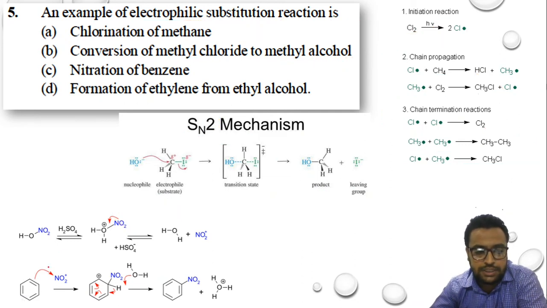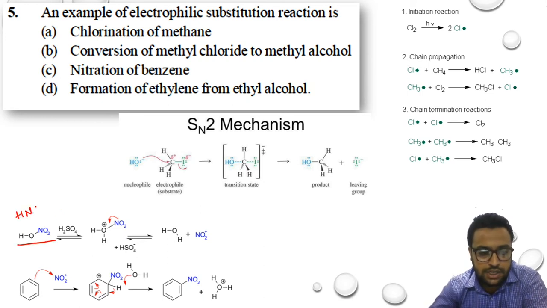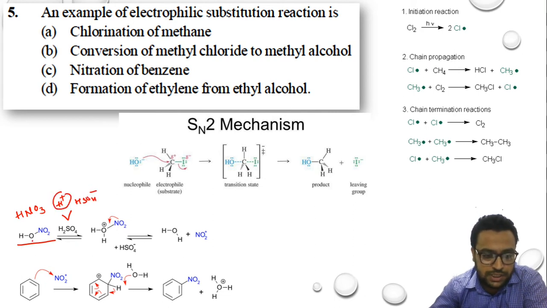I'll just clear the ink from my slide. In nitration of benzene, benzene is being reacted with nitric acid in presence of sulfuric acid. So if you see here, we have nitric acid, that is our HNO3. When it reacts with H2SO4, what will happen? So see here, H2SO4 will split into H+ and HSO4−. This H+ will attach here. If you see, this is the same product. So H+ will get attached here.